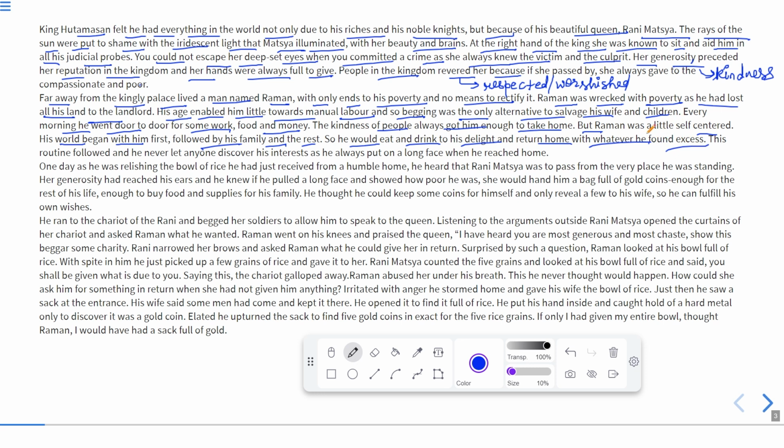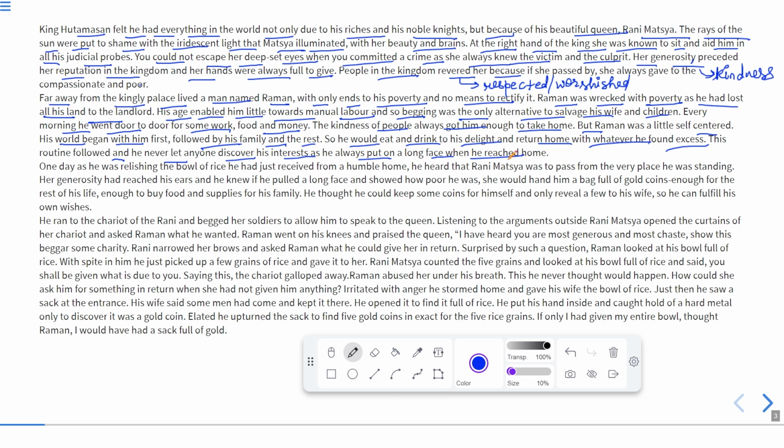It means first he satisfied his own hunger, and what was in surplus, what was left with him, he used to take home for his wife and children. This routine followed, and he never let anyone discover his interest, as he always put on a long face when he reached home.